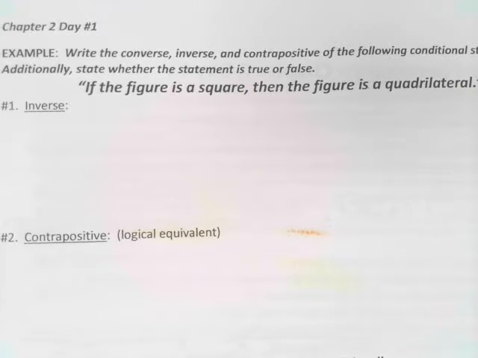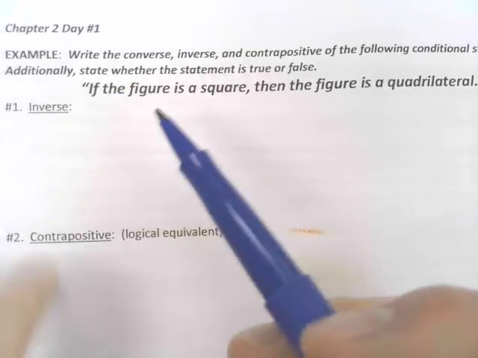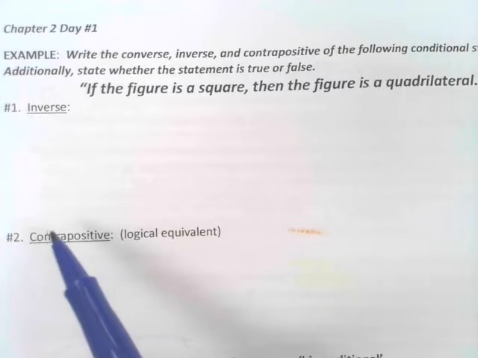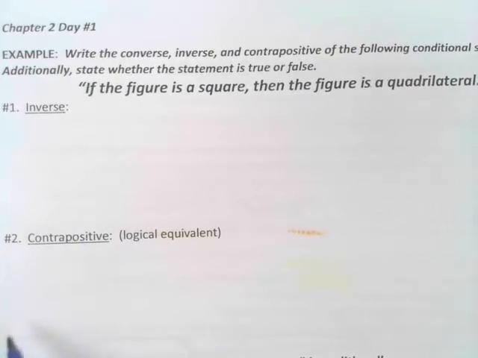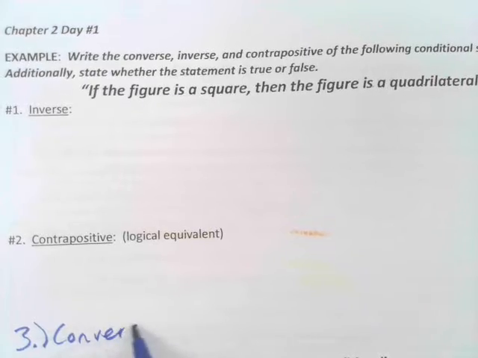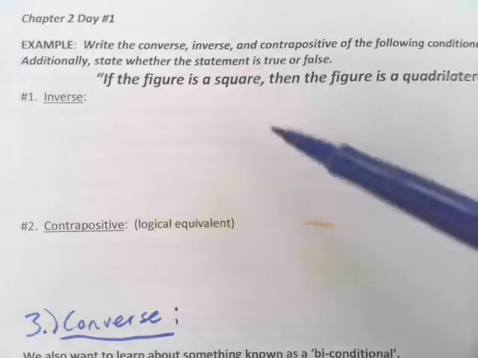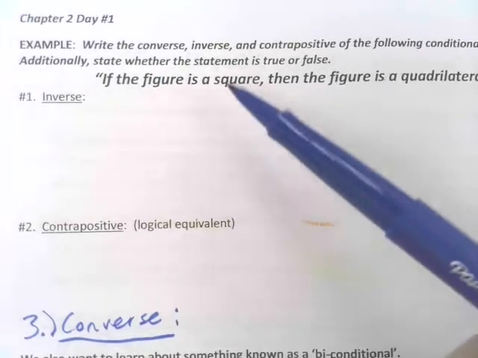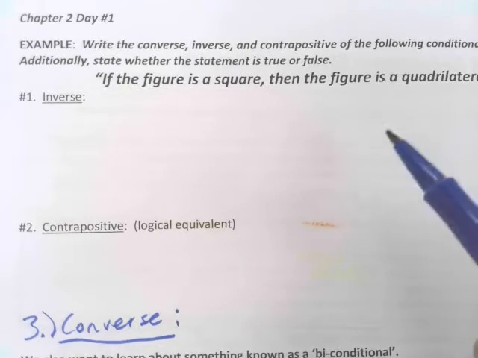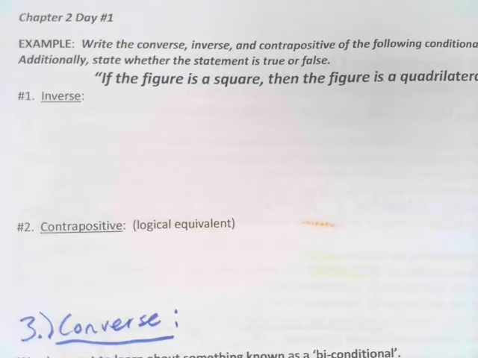All right, so I'm going to give you guys a chance to practice. We have a statement here. We're going to do the inverse, the contrapositive, and also the converse as well. So take some time, see if you can get some practice in. And then, after you've found these three, put a T beside it if it's true or an F beside it if it is false. So you can go ahead.